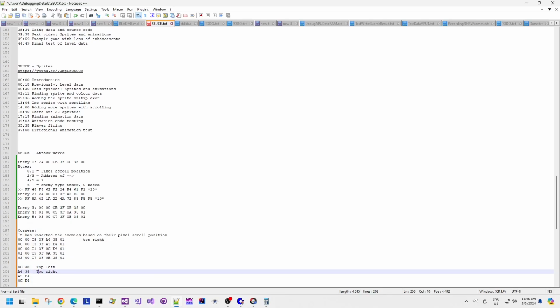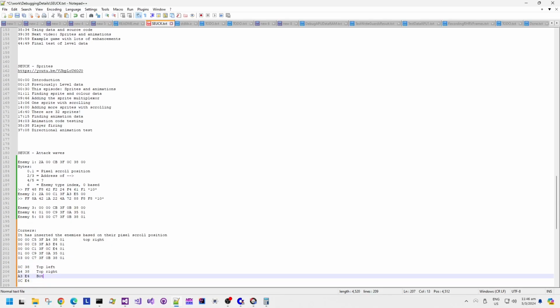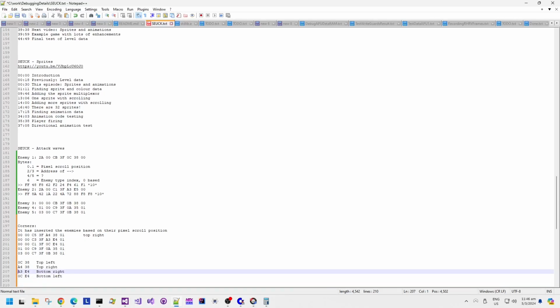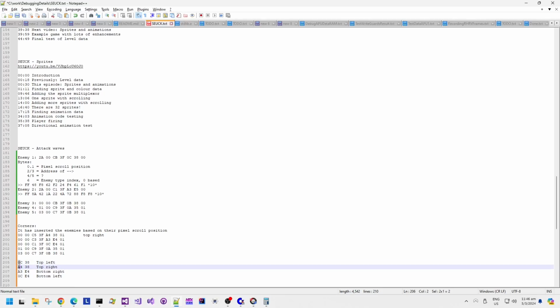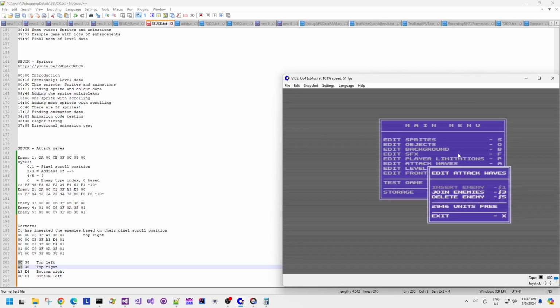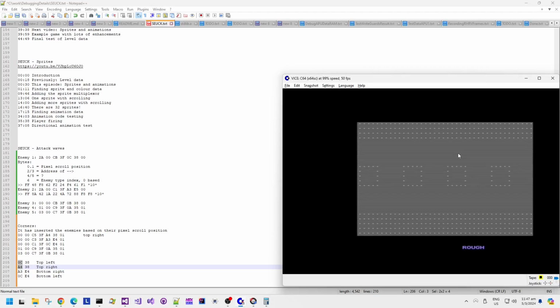And then this one is top right. This one is bottom right, and then the last one is bottom left. Now, looking at these, if you assume that they are XY coordinates, right, then these two X values are to the left and to the right, and then the bottom right one, the X coordinate is XA3, which is on the right hand side again. So top left, top right, bottom left.